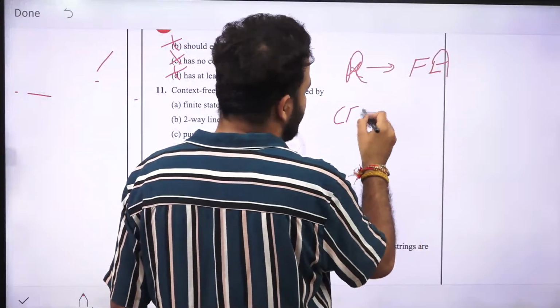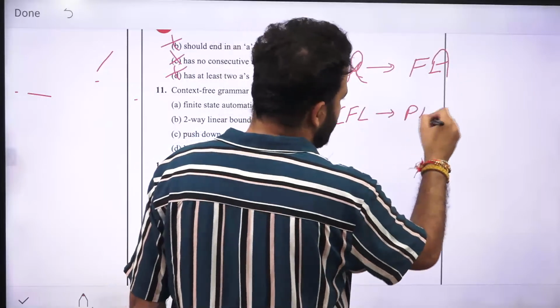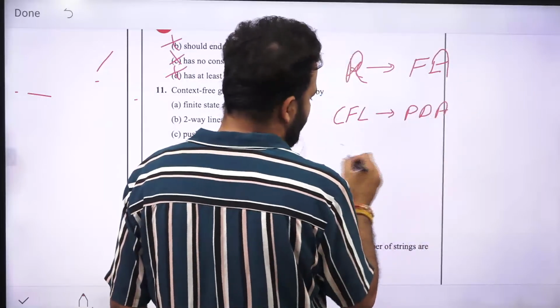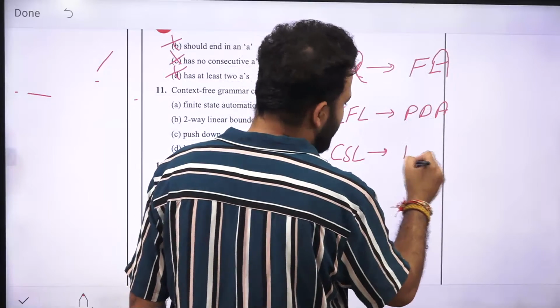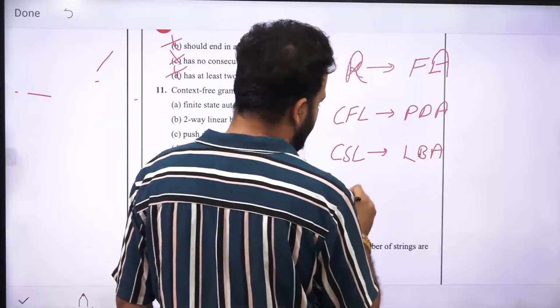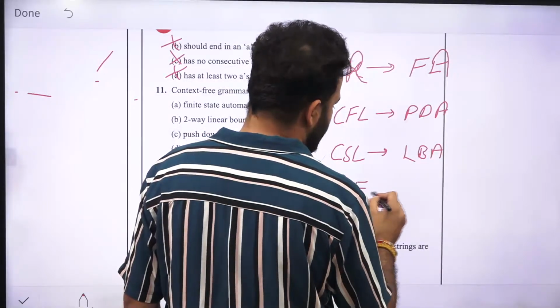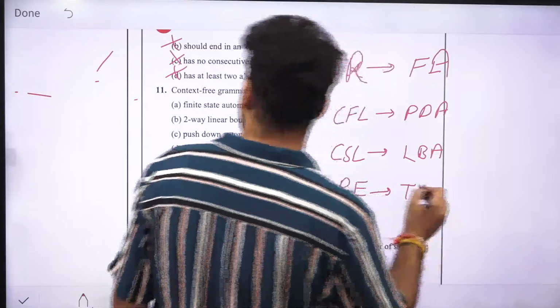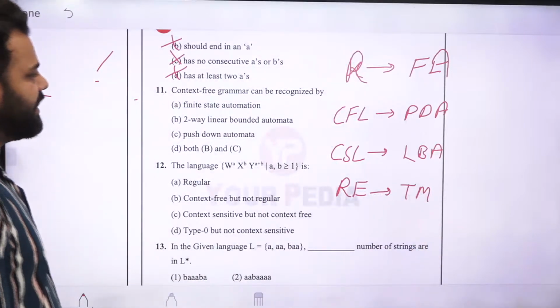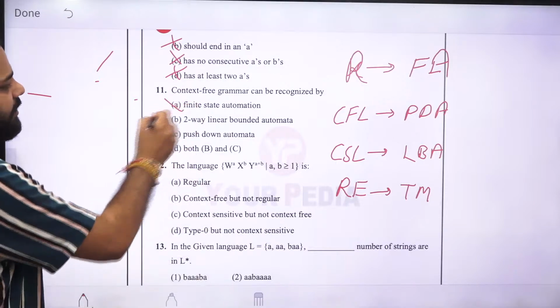For CFL, you need PDA. For CSL, you need linear bound automata, and for recursively enumerable, you need Turing machine. So context-free grammar can be recognized by pushdown automata, not finite automata.